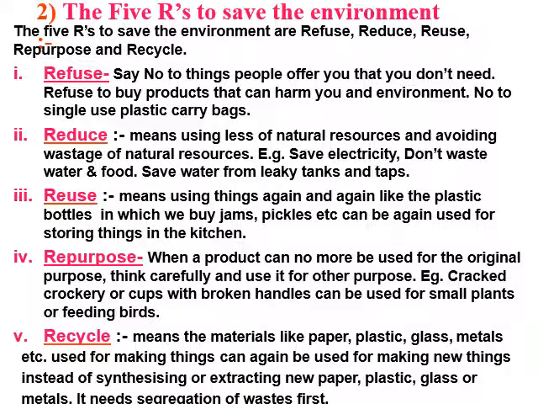Fourth is repurpose. When a product can no more be used for the original purpose, think carefully and use it for another purpose. Example, cracked crockery or cups with broken handles can be used for small plants or feeding birds, etc. Now, recycle means materials like paper, plastic, glass, metals, etc. can be used for making things and that can again be used for making new things. Instead of synthesizing or extracting new paper, plastic, glass or metals, it needs segregation of waste first.